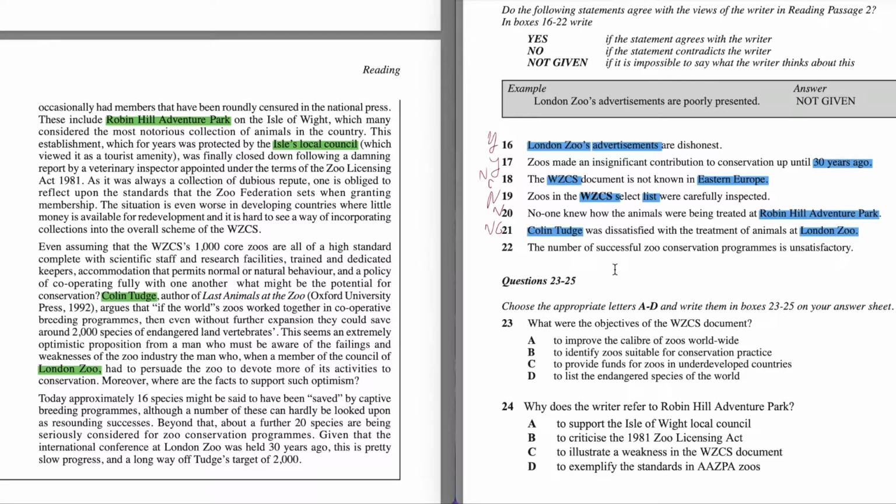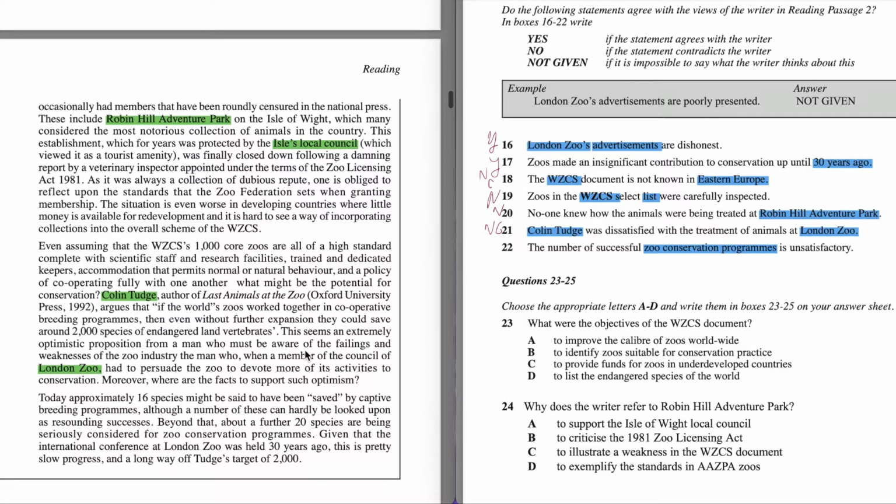And we go further to question 22: the number of successful zoo conservation programs is unsatisfactory. So our keyword is going to be zoo conservation programs, and the number of them. We scan further and try to find any information specifically about this program.